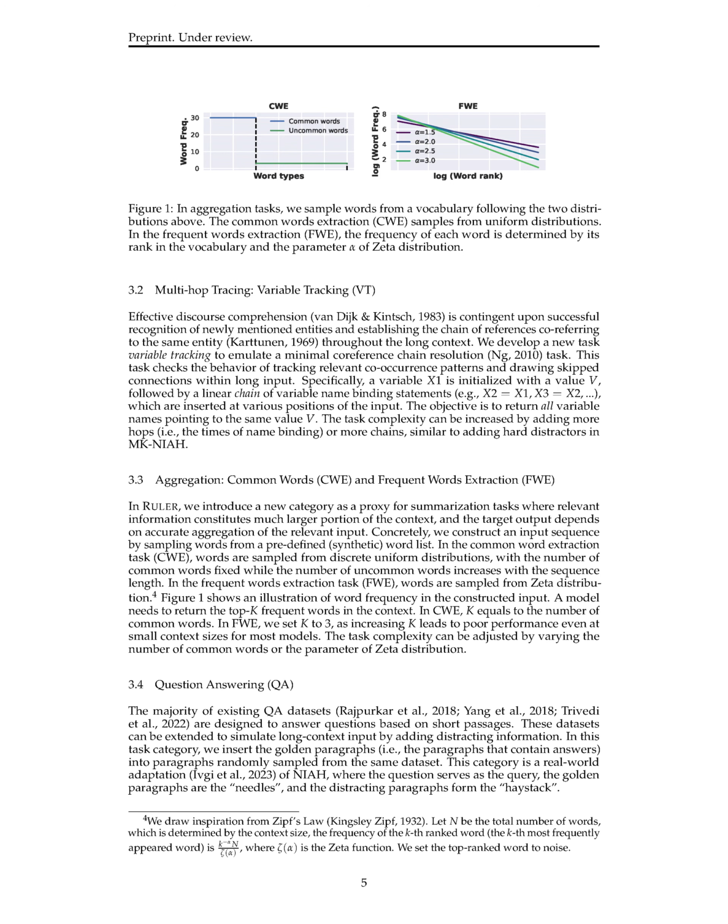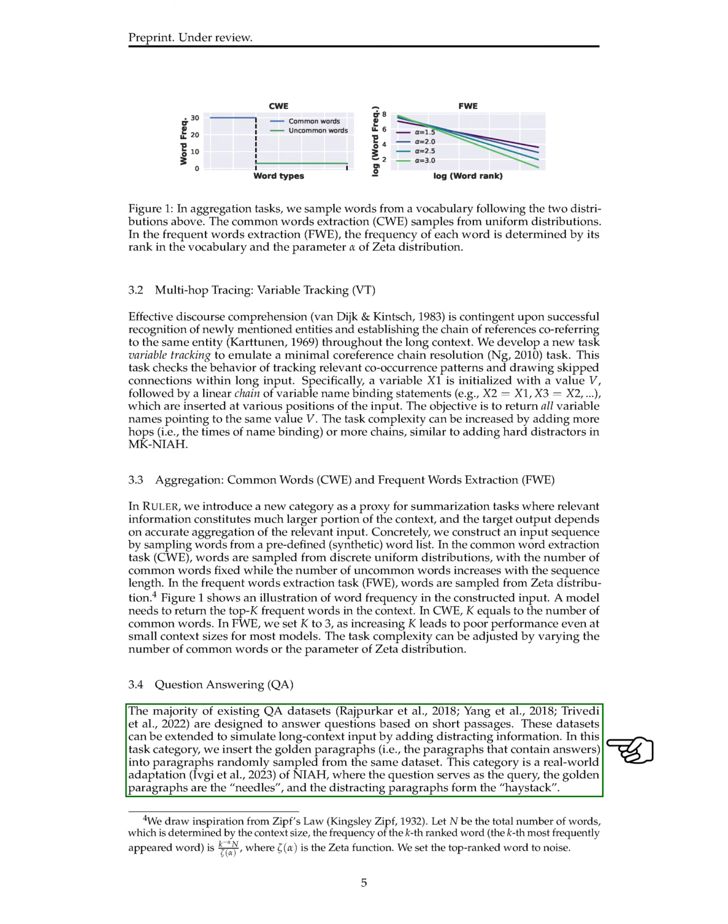The multi-hop tracing task involves variable tracking to identify co-referencing entities in a chain throughout a long context, while the aggregation tasks, common words extraction and frequent words extraction, focus on summarization by extracting relevant information from input sequences. Lastly, the question answering tasks involve inserting golden paragraphs into randomly sampled paragraphs to simulate long context QA scenarios.